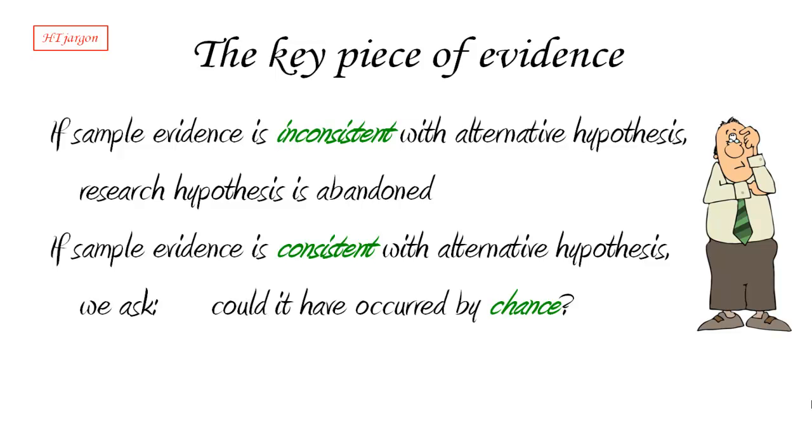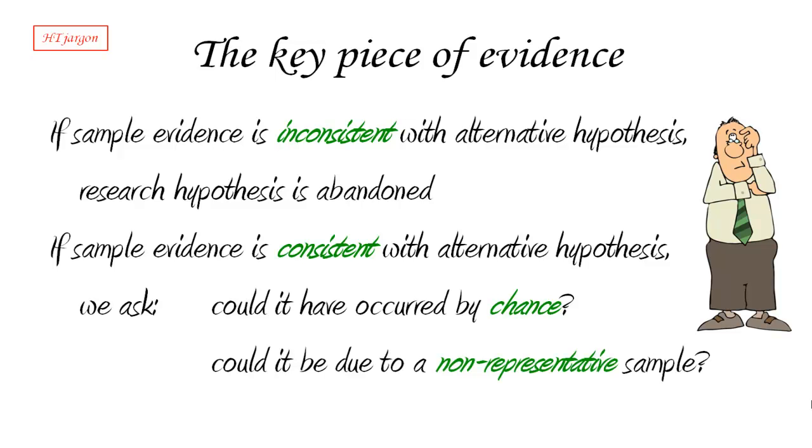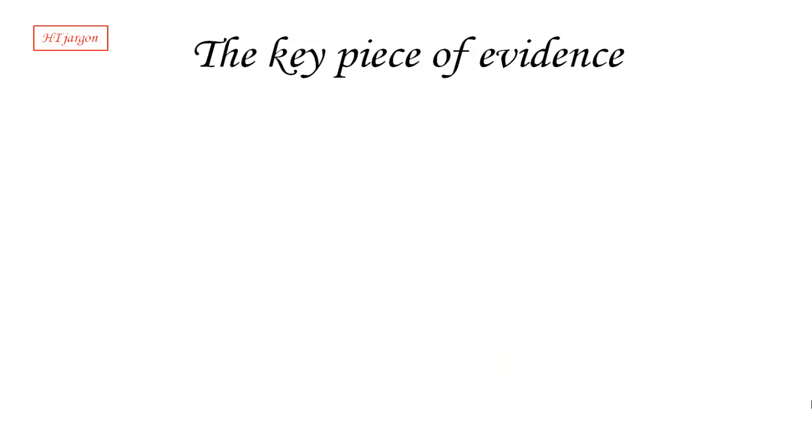So in other words, is it possible that the difference that we actually saw in the sample did not come up because there is a difference in the population, but because we were quite unlucky with our sample? So is it possible that the result of the sample could be due to a sample that was non-representative of the population? We still have to look into that question. That is the key piece of evidence we need.